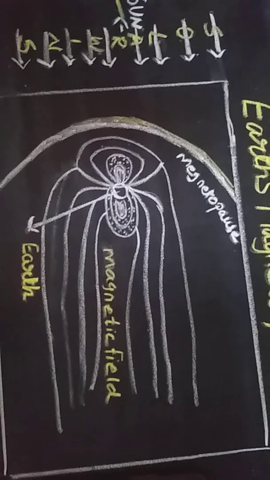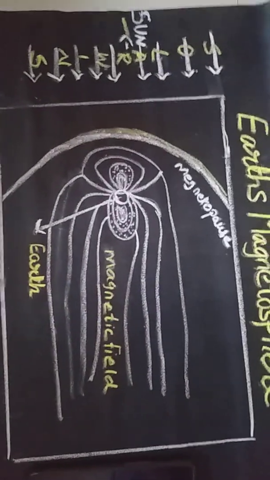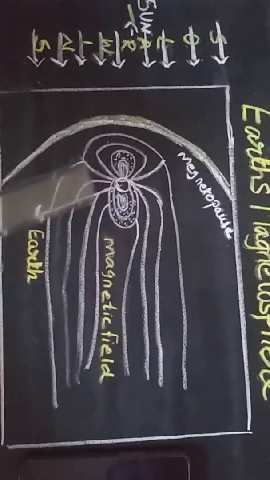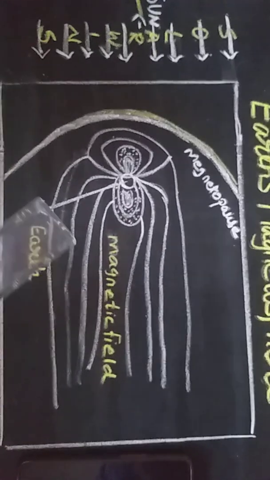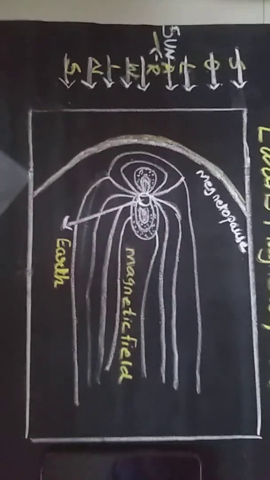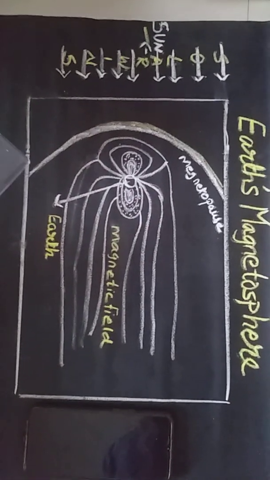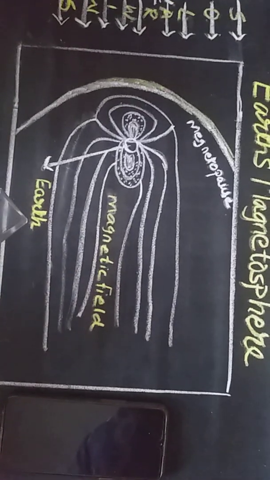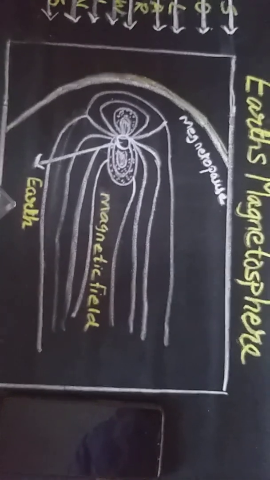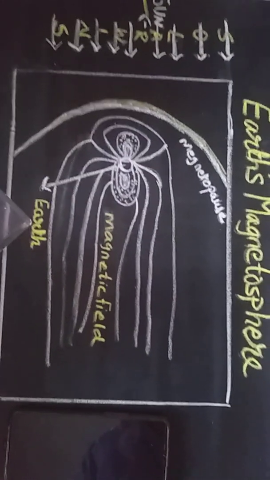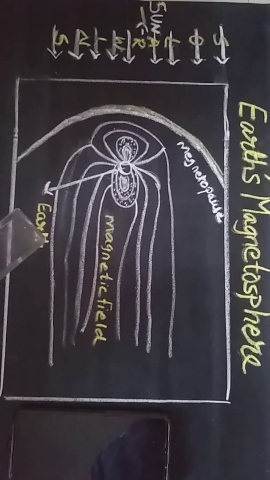Now let's study about how the magnetic field is generated. Here students, you can see these are the magnetic field. Now we will see how it is generated. Electric currents develop in these spherical eddies, means a circular movement causing a small whirlpool of liquid iron, and thus the magnetic field is generated. It is sometimes called the geodynamo. Now what is geodynamo? Some scientists call the outer core Earth's geodynamo.